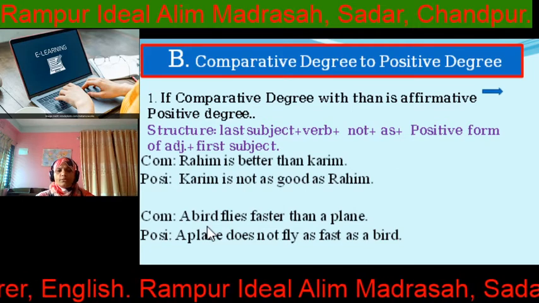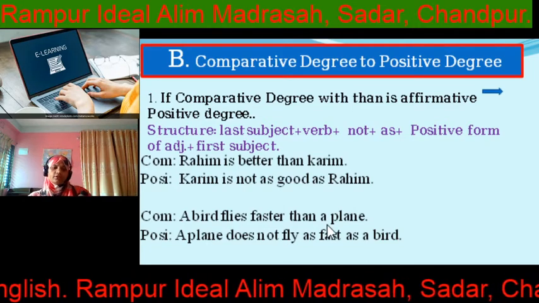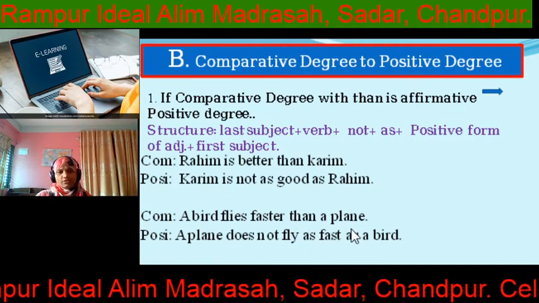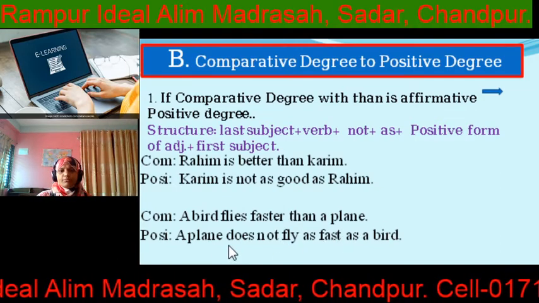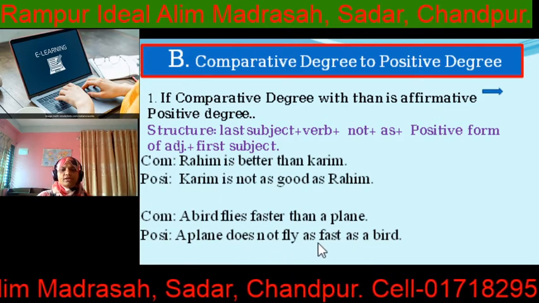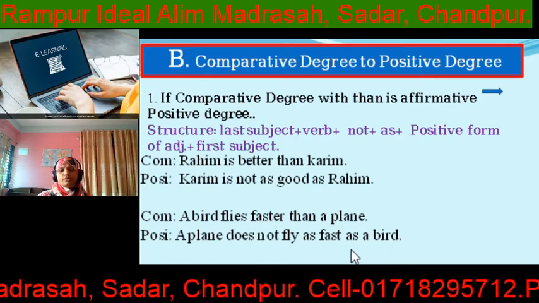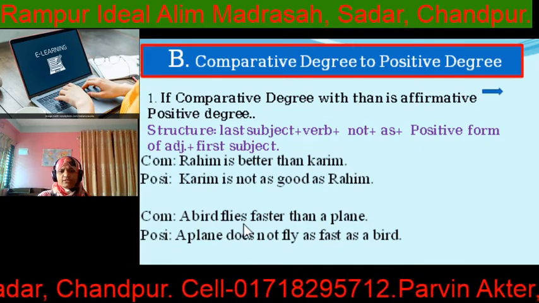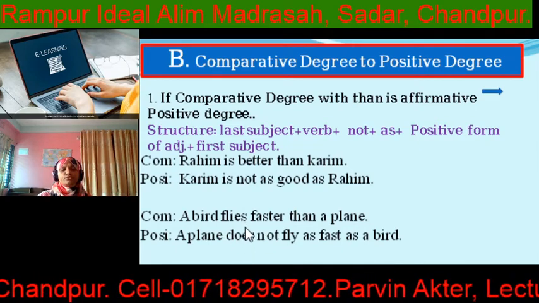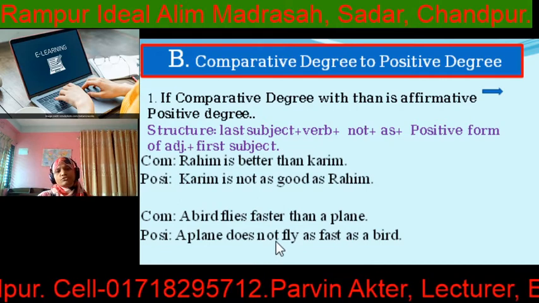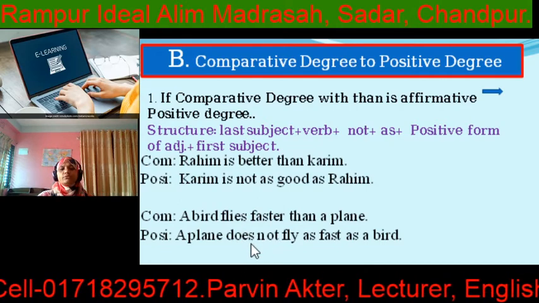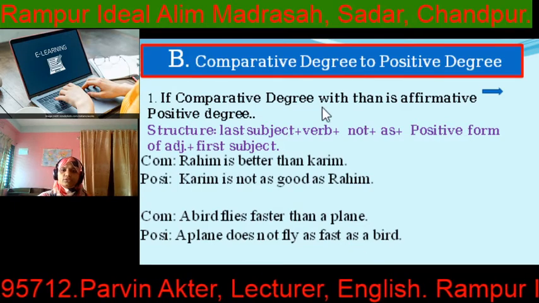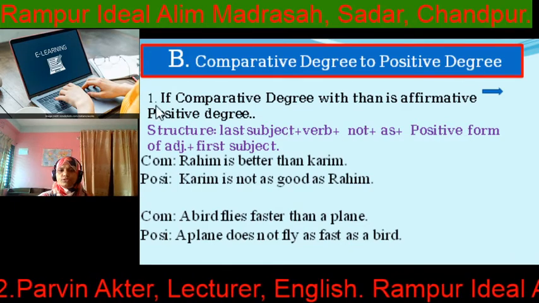Next one. A bird flies faster than a plane. So what is the last subject here? A plane. A plane does not fly as fast as a bird. So here, why does not? Because here flies is the verb. So if you want to make fly negative, you have to use does not, for third person singular number: does not fly as fast as a bird. This is our comparative degree to positive degree, first one.